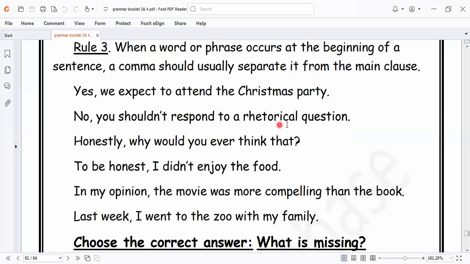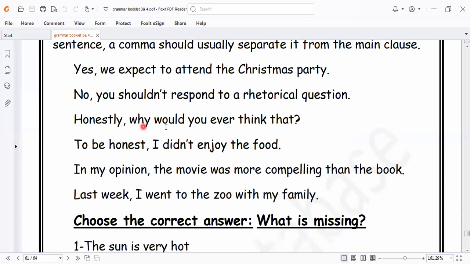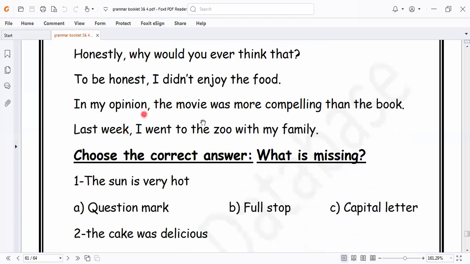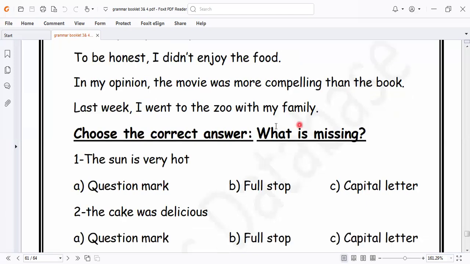Honestly, why would you ever think that? To be honest, I didn't enjoy the food. In my opinion, the movie was more compelling than the book. Last week, I went to the zoo with my family.